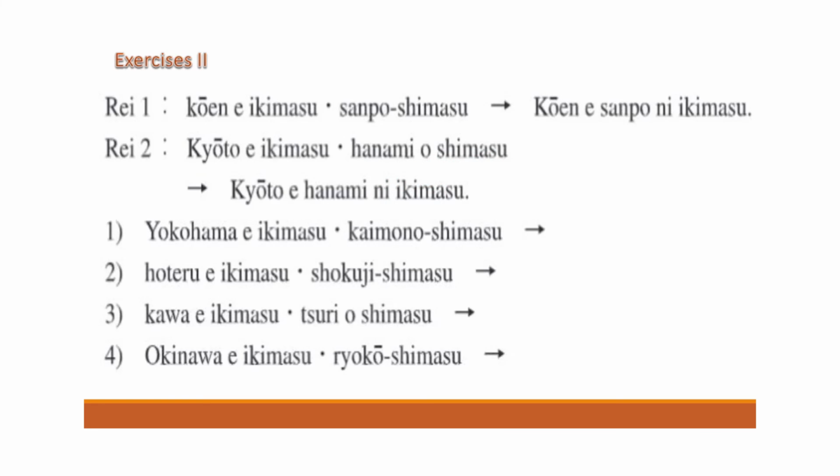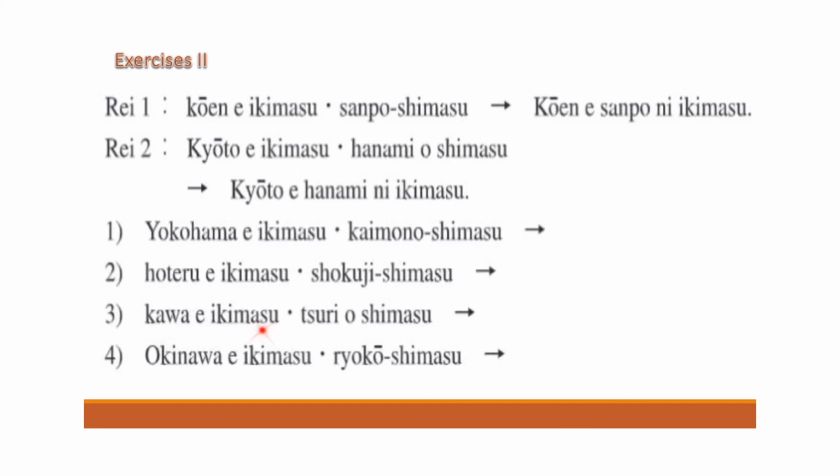Okay, let's do the first example. Yokohama e ikimasu. Yokohama is a place in Japan. Yokohama e ikimasu. Kaimono shimasu. So again, this kaimono is also a strong word. It's not a required verb. If you want to, you can. Okay, so Yokohama e kaimono ni ikimasu. Second, Hoteru e ikimasu. Sokuji shimasu. Sokuji is food. Okay, so Hoteru e sokuji ni ikimasu.